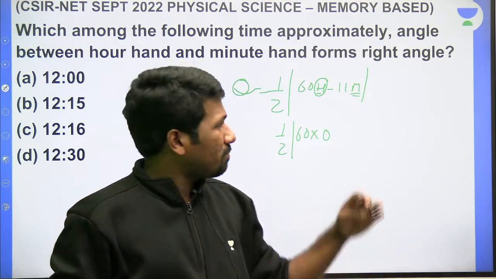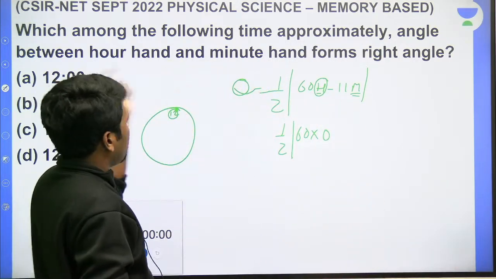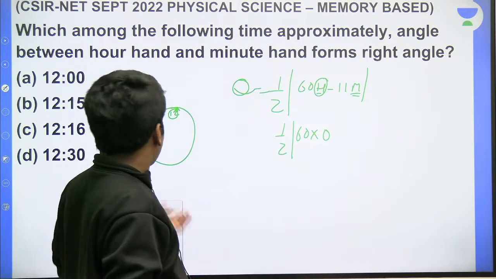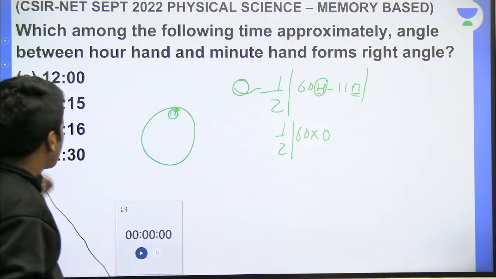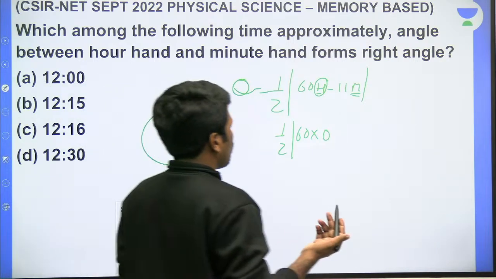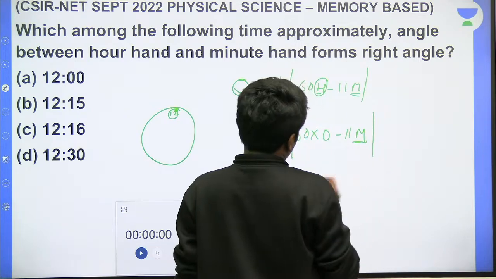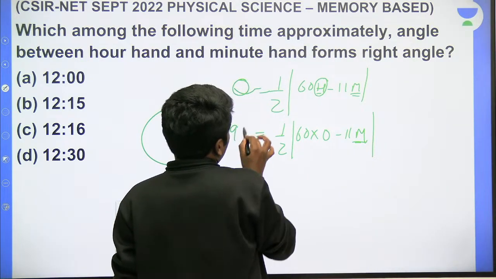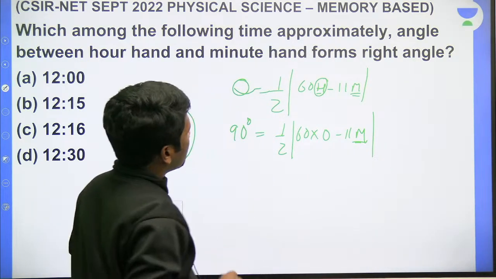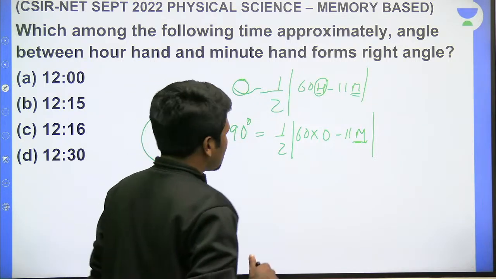AM PM difference is there, but here AM PM is not needed. Among the options, if it is in terms of 12, we only want that. So anyway, 60h minus 11m, this minute hand value is what you need to find. But theta is 90 degrees, we know now, because the question already said we need a right angle. Right angle means 90 degrees.